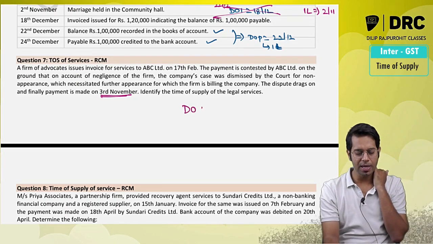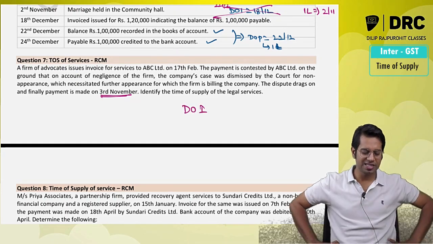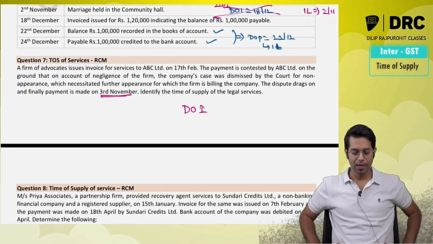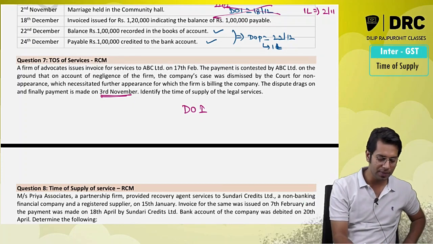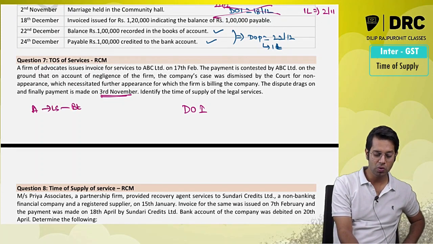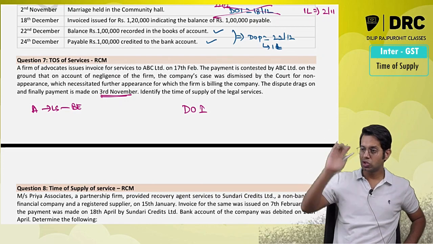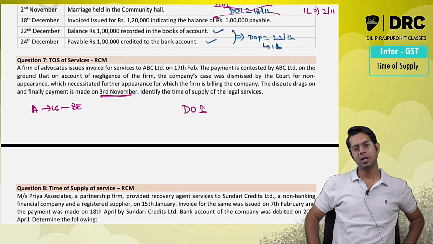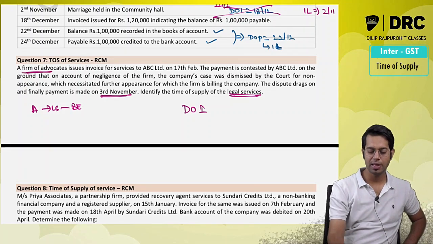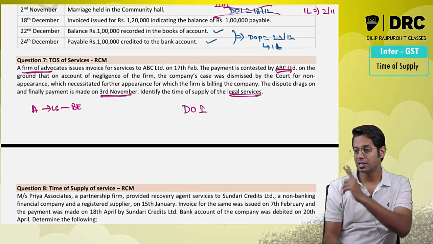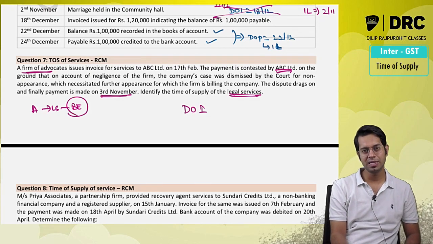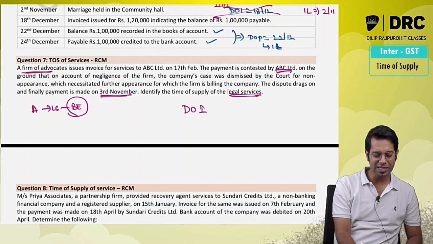Beautiful. So there is a company called ABC Limited which has taken services from an advocate. In case you take services from an advocate, that means the advocate is giving legal services to a business entity. Please note, the question nowhere told that it is liable to be taxed under reverse charge. Only by seeing that there are legal services, there is an advocate, and there is a business entity, we should understand that it is a case of reverse charge. So in case of reverse charge, who has to pay the taxes? The business entity has to pay the tax under reverse charge. What is the time of supply?